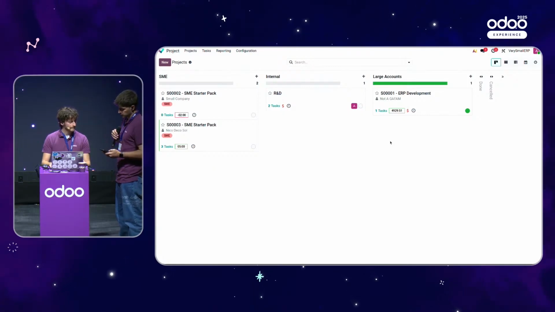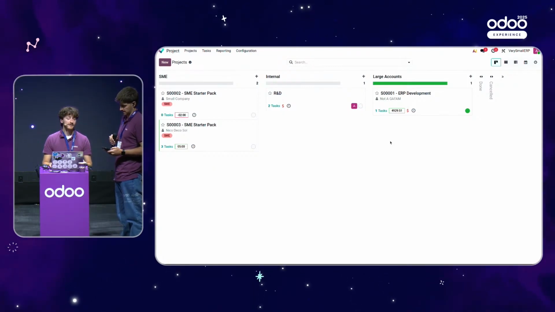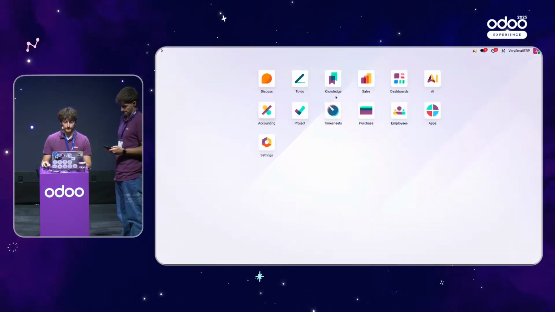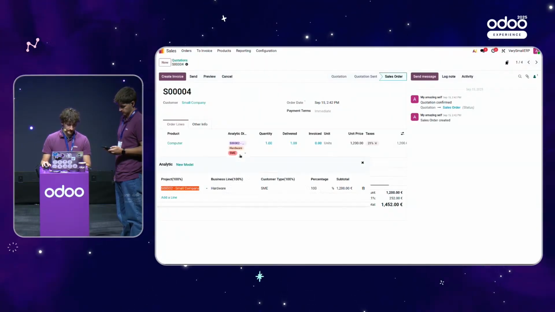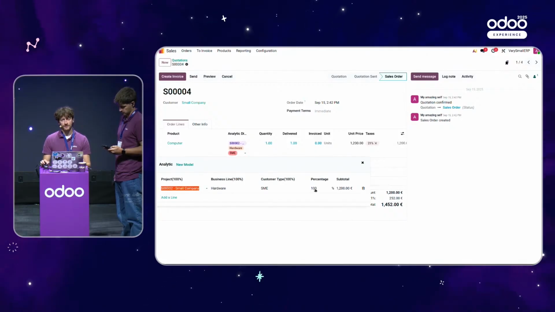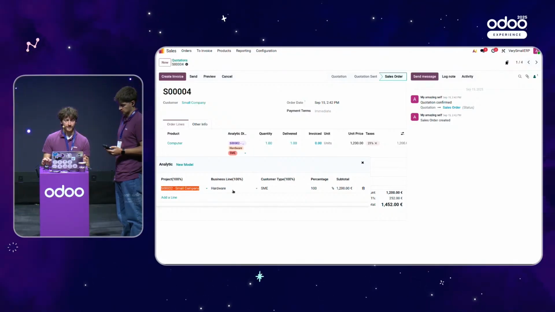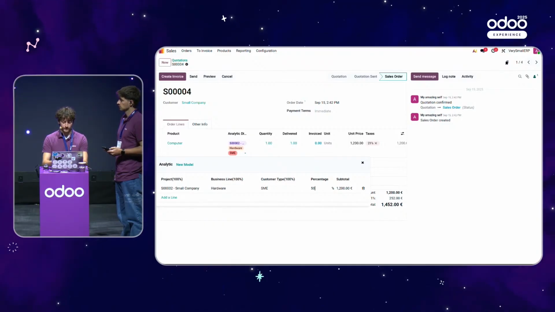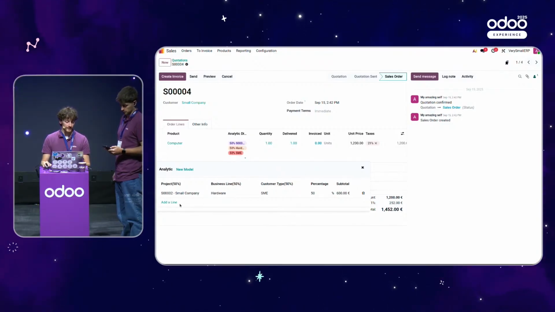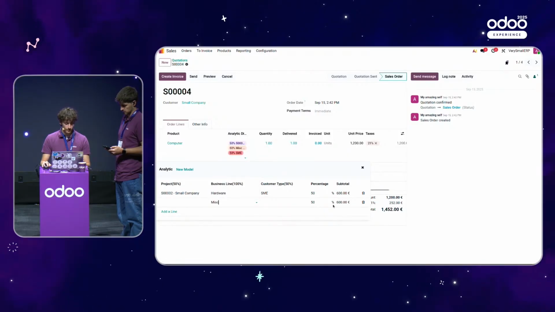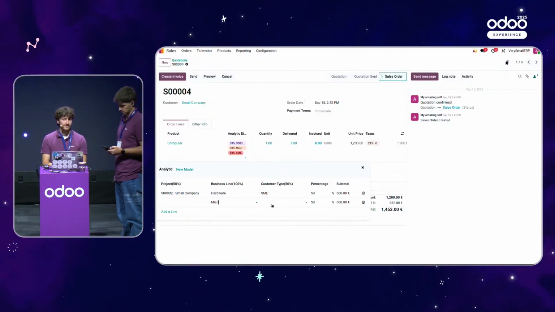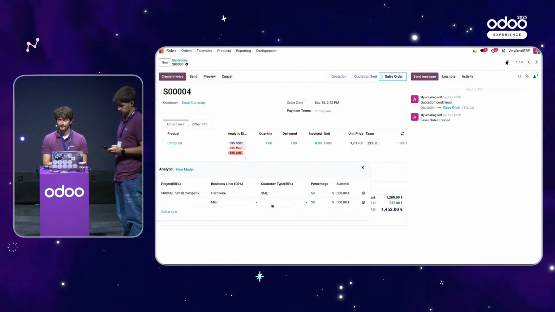Why is analytic distribution stored as JSON? It's linked as JSON because if I go back here to my sale order, I can decide a certain percentage that I want to allocate to each analytic account. And so we need to also have that information. So I cannot just say that the line is linked to the hardware account. I need also to specify, in the case here, I want to only connect 50% of my line to hardware and maybe 50% of my line to MISC. I need to be able to track the fact that it's 50% each. So that's why it's in JSON, because we need to have both the name of the account and the amount in percentage that is allocated.